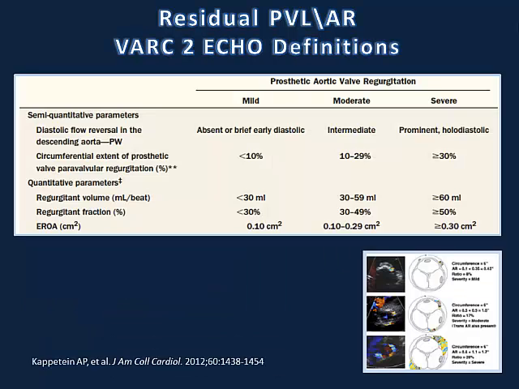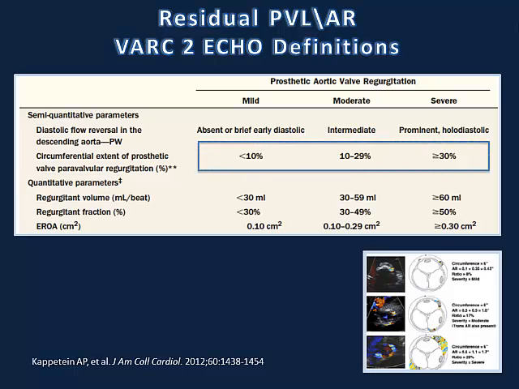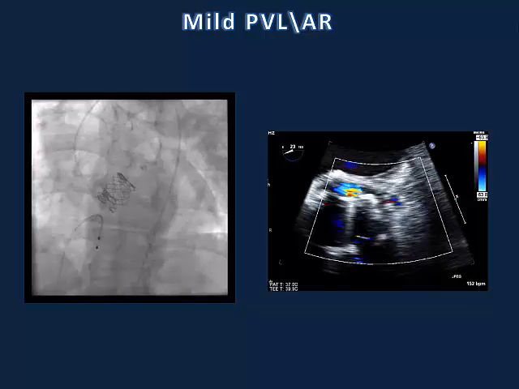The VARC-2 has very clear definitions, which are nowadays based mostly on echo. In very practical terms, and we use it in the lab, we look at the arc of calcification by echo in the short axis. There are some additional measurements which are very, very important, but if the arc of calcification is less than 10%, we define it as mild. 10 to 30% is moderate, and more than 30% is defined as severe.